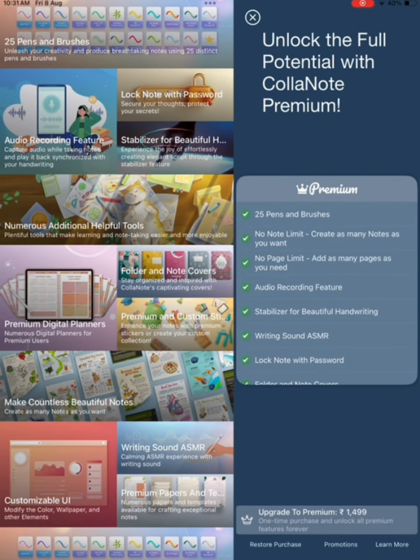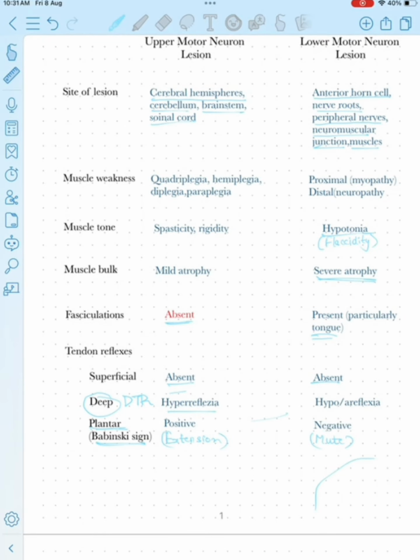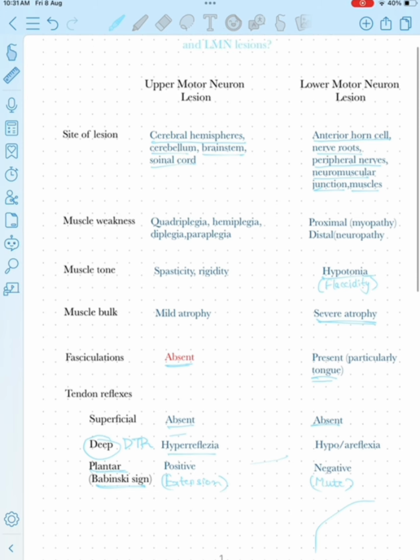This is all about the differences between the UMN and the LMN lesions. Thank you.